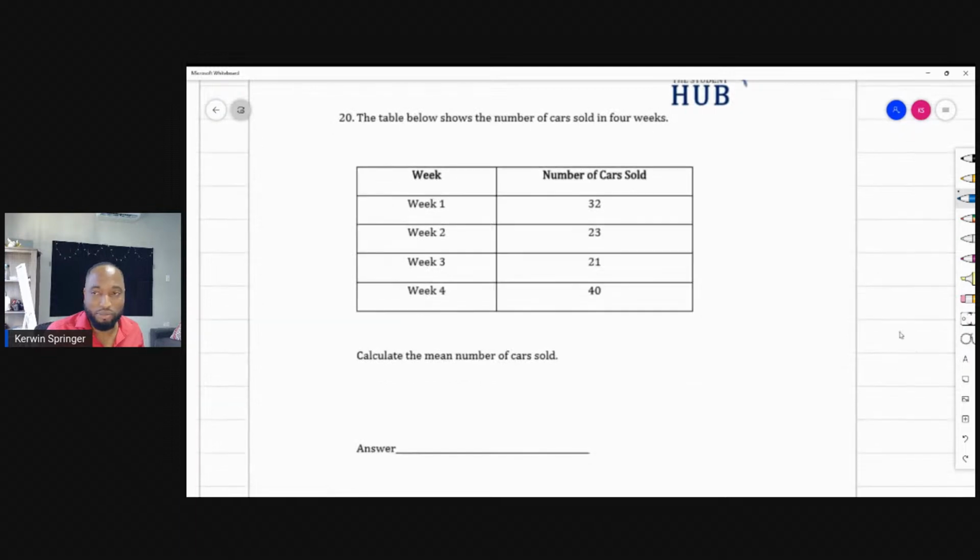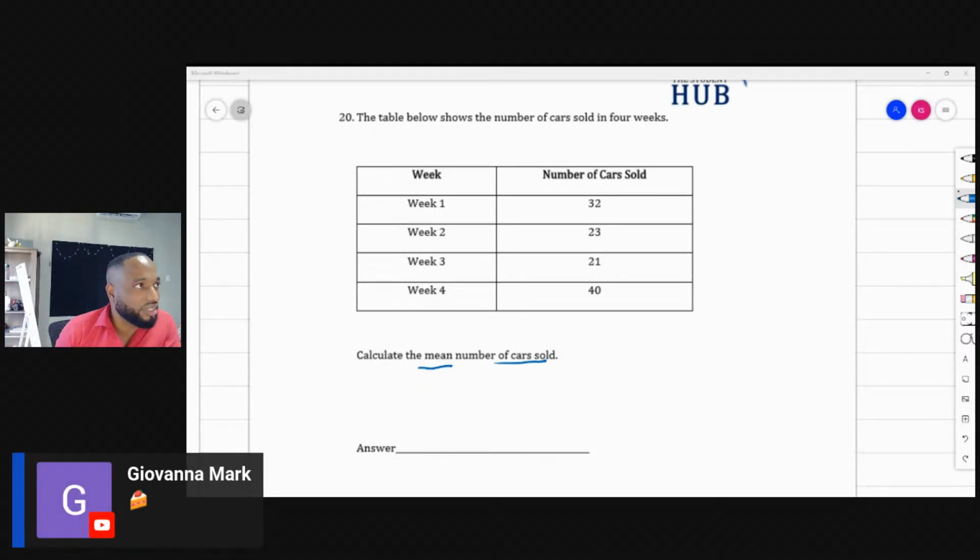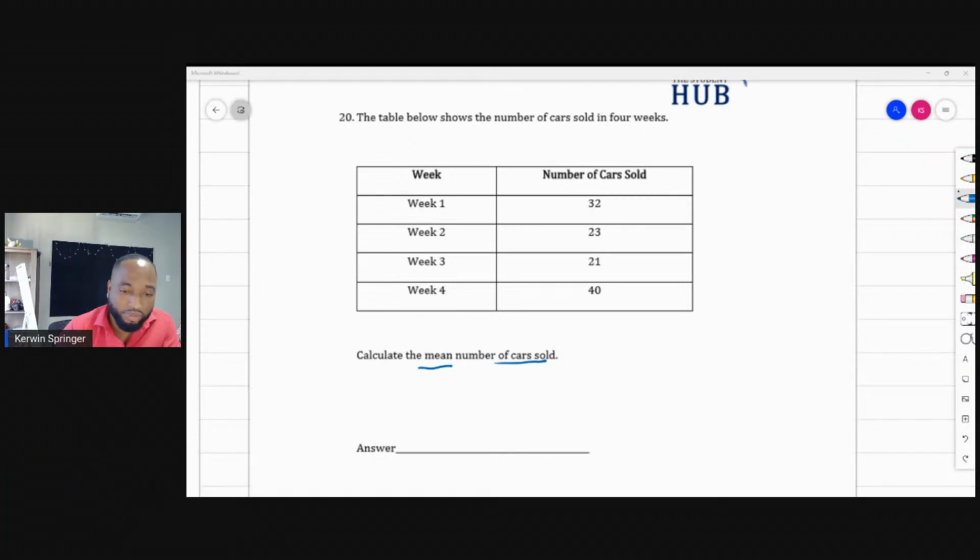The table below. Anytime I see a cake and ice cream question, I can put cake and ice cream. The table below shows the number of cars sold in 4 weeks. Calculate the mean number of cars. Mean. This one is not cake and ice cream because you actually have to do some calculations. So the mean number of cars sold, I guess this is on a weekly basis. And we're going to have to add up and divide by. Adding up, fun and games.